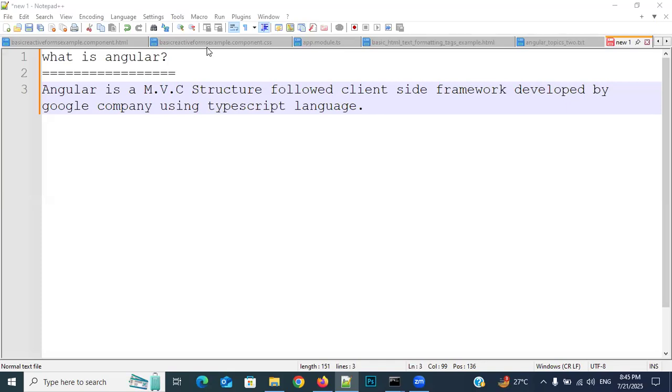But these frameworks come by default with a structure. That structure will support security and performance, and it is able to generate the SEO friendly URLs also. So that's why nowadays everybody uses frameworks to develop applications. Why? On the same day, within half an hour, we can start the application related development. If you choose any core language, it will take a minimum of 3 to 6 months. Clear it, everyone? Please respond.